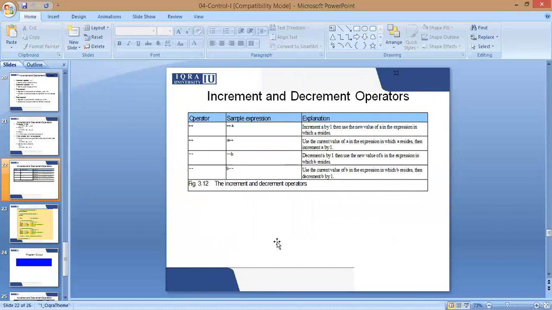Now, what happens if you put the variable before the increment operator? What happens if you put the variable after the increment operator? You can see the precedence over here in this slide. This is an explanation of how the increment operator works when the variable is before the increment operator and when the variable is after the increment operator. You can read this explanation for this purpose.